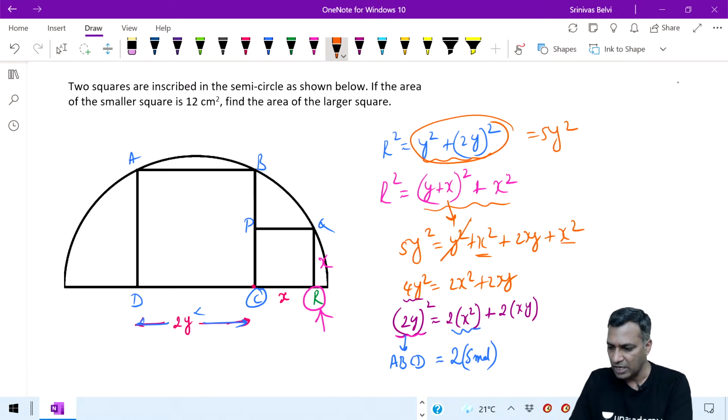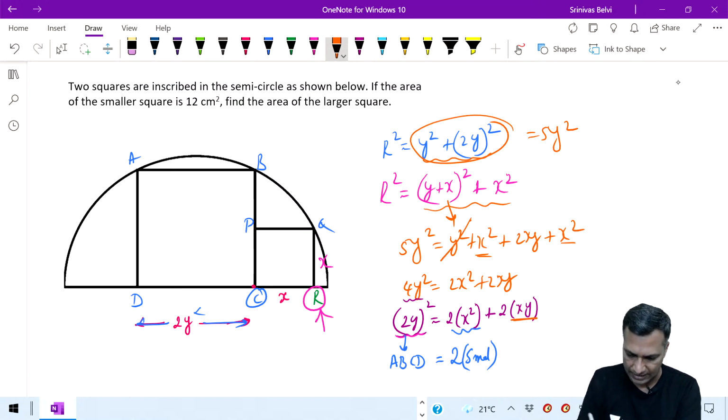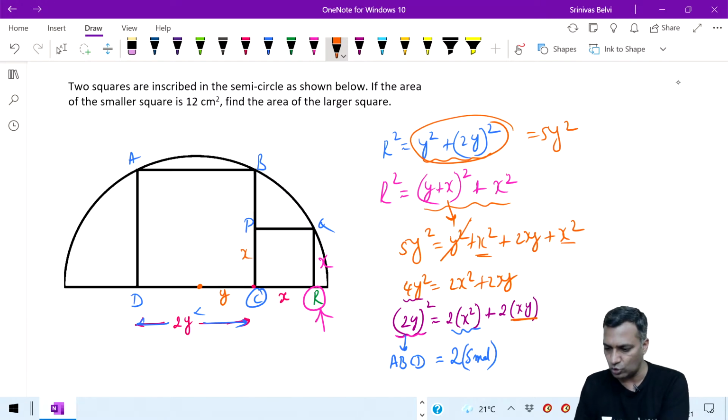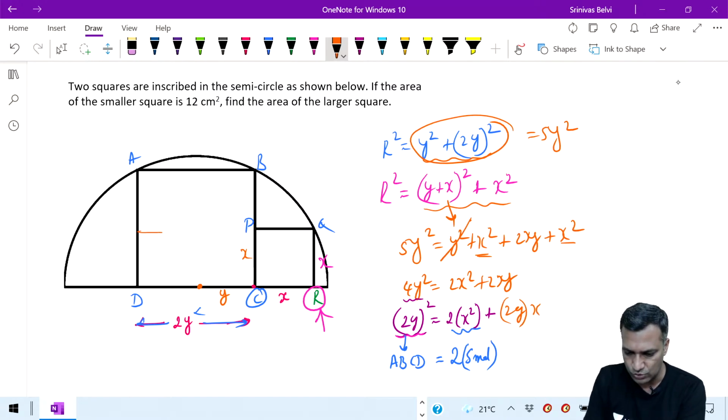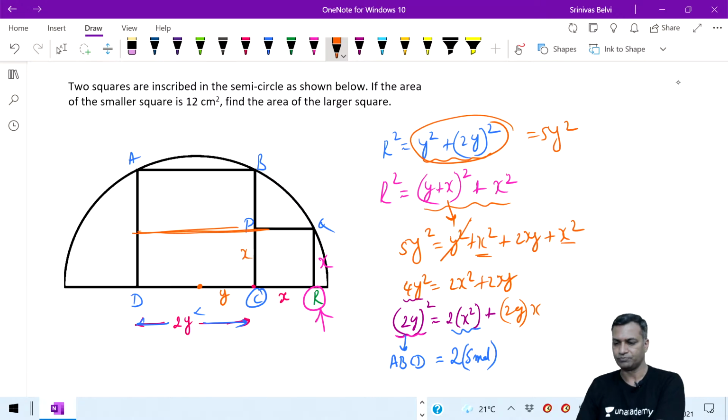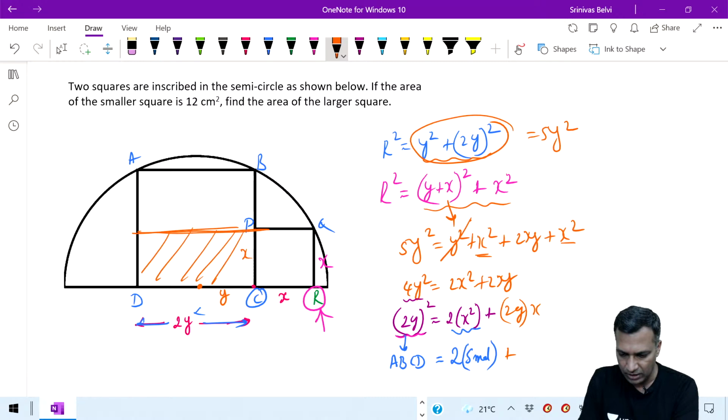Listen to me very carefully. What can 2xy be written as? See, this is x here, and this portion is what you called y here. Now 2 times xy, let me put 2y together and then x together, so this is 2y times x. That is nothing but this entire picture plus 2 times the smaller picture is equal to the bigger picture. Now I can cancel this picture from here.